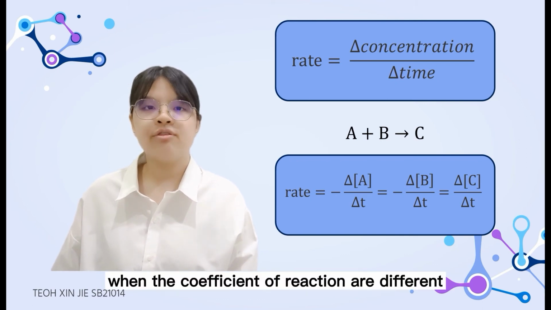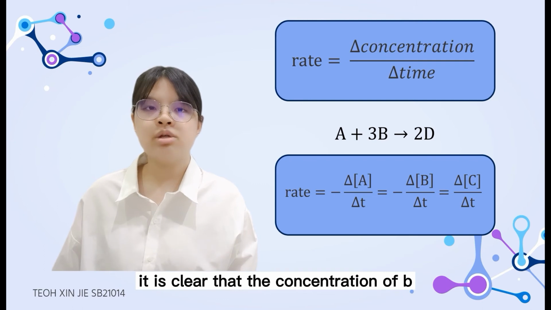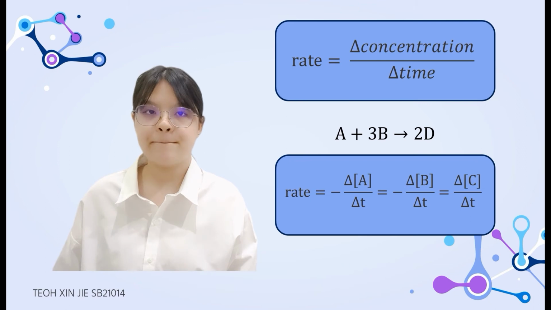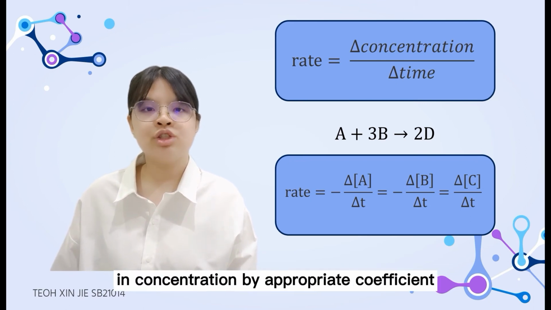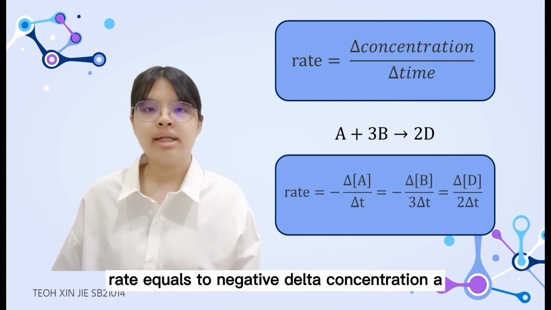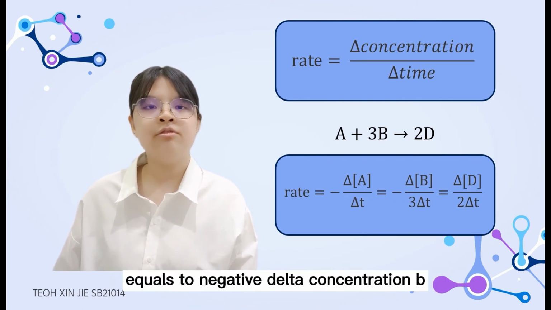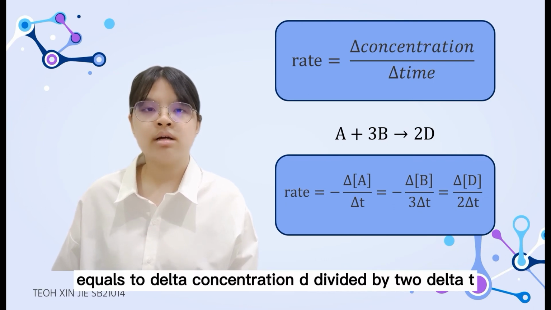When the coefficients of the reaction are different, for example, A plus 3B produce 2D, it is clear that the concentration of B decreases 3 times as rapidly as the concentration of A. For the rate of reaction, it is customary to divide each change in concentration by the appropriate coefficient. For example, rate equals negative delta concentration A divided by delta t, equals negative delta concentration B divided by 3 delta t, equals delta concentration D divided by 2 delta t.